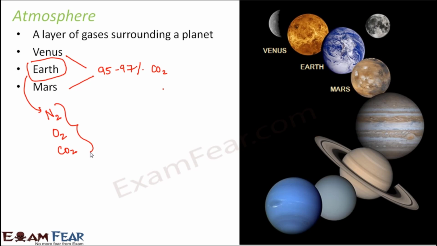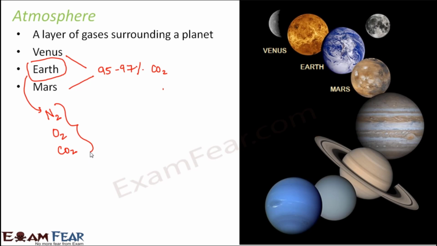And oxygen is very important for different life forms' survival, and that is why life exists on Earth. So with this, you can have an idea that the composition of atmosphere plays a crucial role in deciding whether that planet would be able to support life or not.